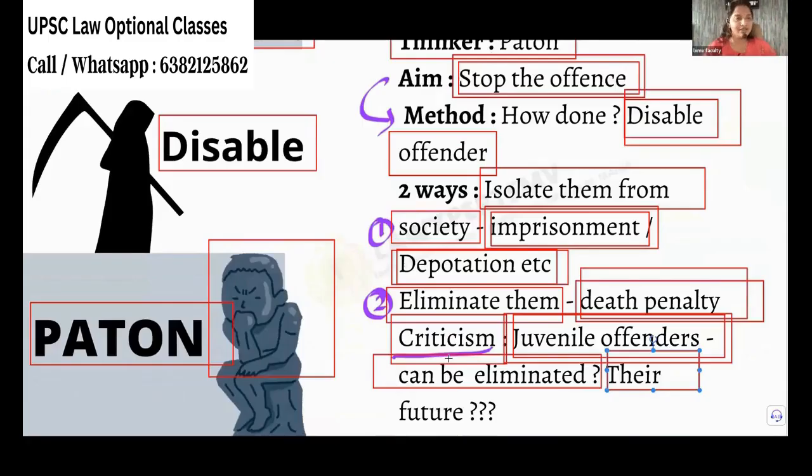So to support the juvenile offender, what can be the measure? Think and let me know. What will be the next theory? He doesn't know anything, so we have to do something to help him. What will be the next theory? Every mother will come up with this idea.